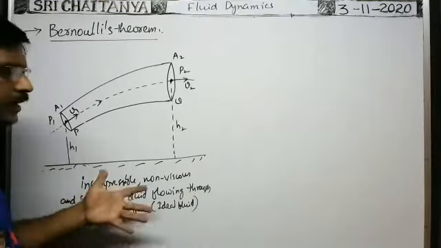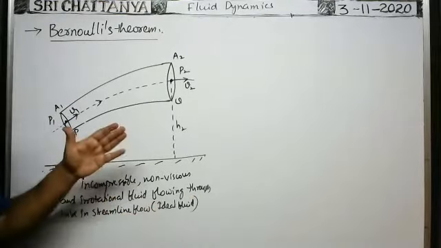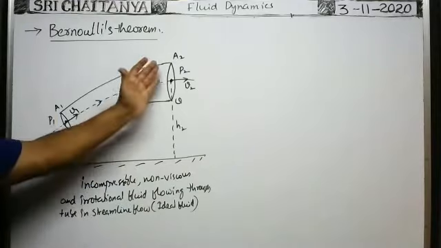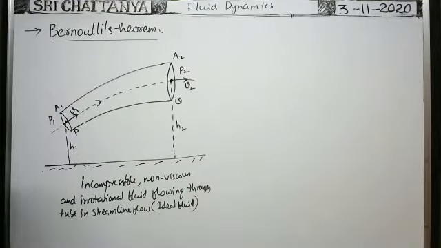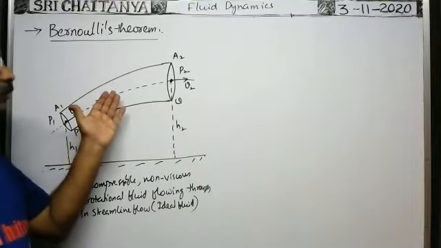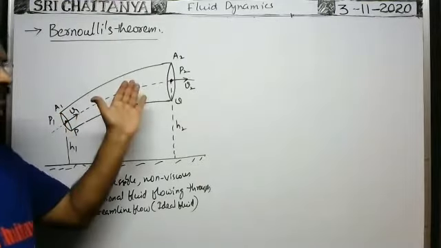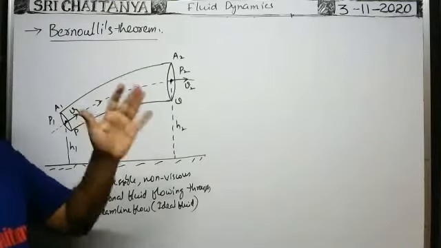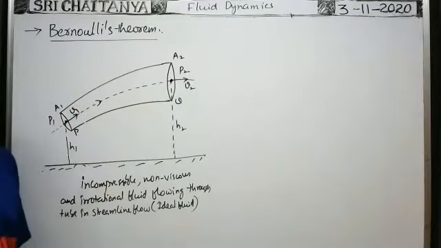In case of ideal fluid, there is no viscosity property. Such type of fluid, if it flows through a tube having non-uniform area of cross section, then the total energy of the fluid passing through the cross section of the tube per unit volume remains constant at any cross section.